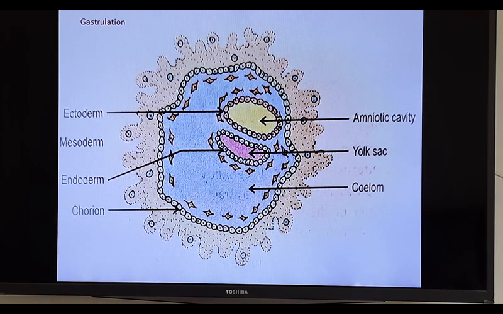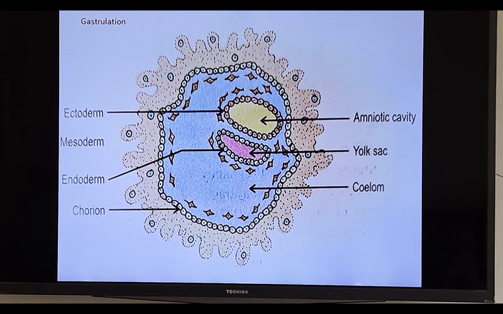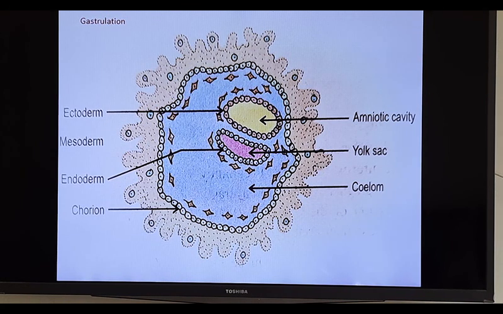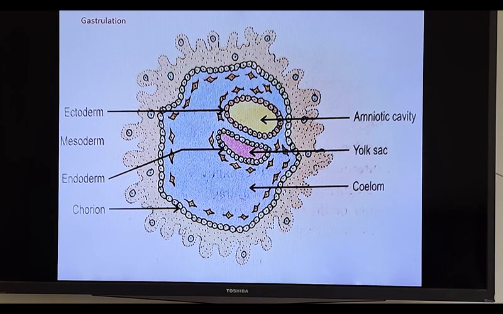Nasal cavity, enamel of teeth, internal and external ear are also from ectoderm. Foregut and midgut of alimentary canal, adrenal medulla, pituitary gland, and the entire nervous system develop from ectoderm.